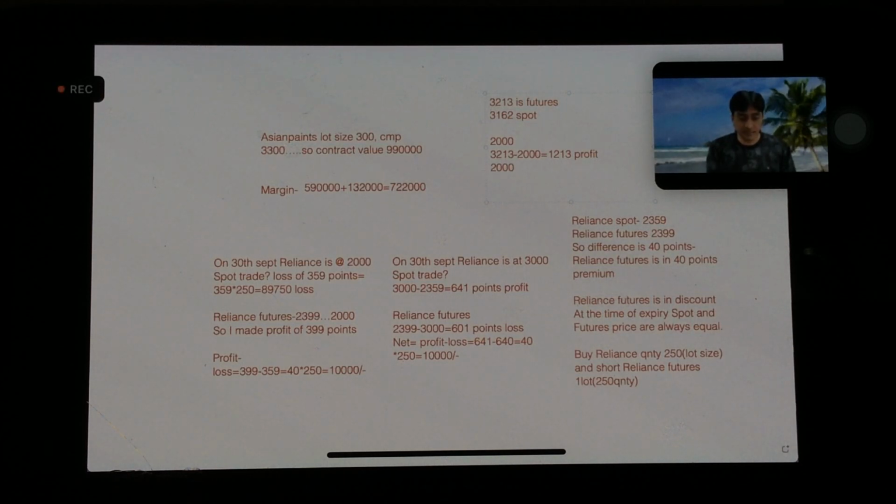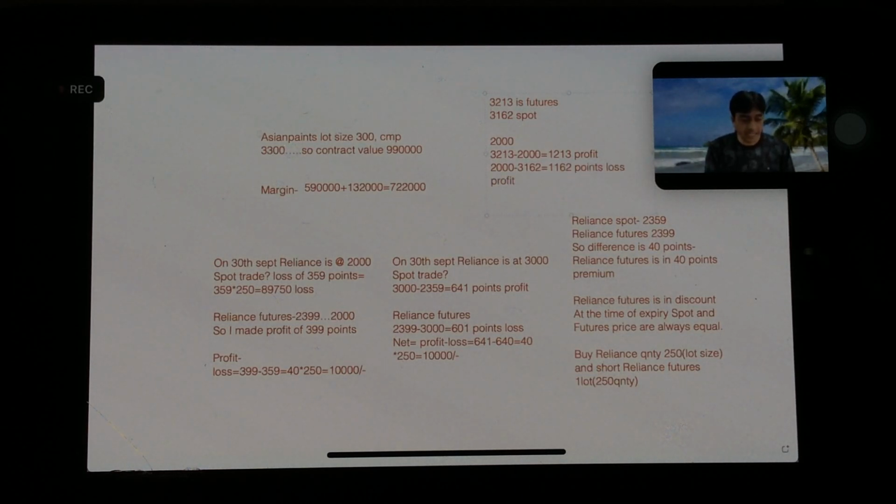So 2000 minus 3162, that will be 1162 points loss.